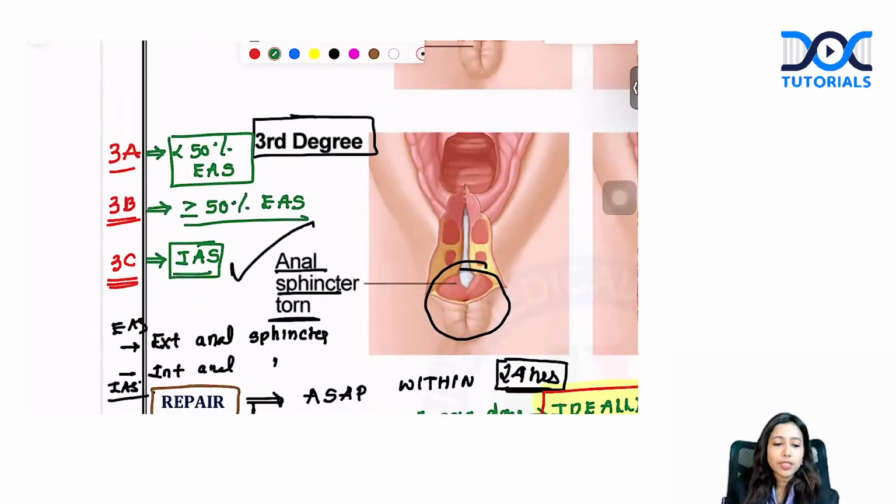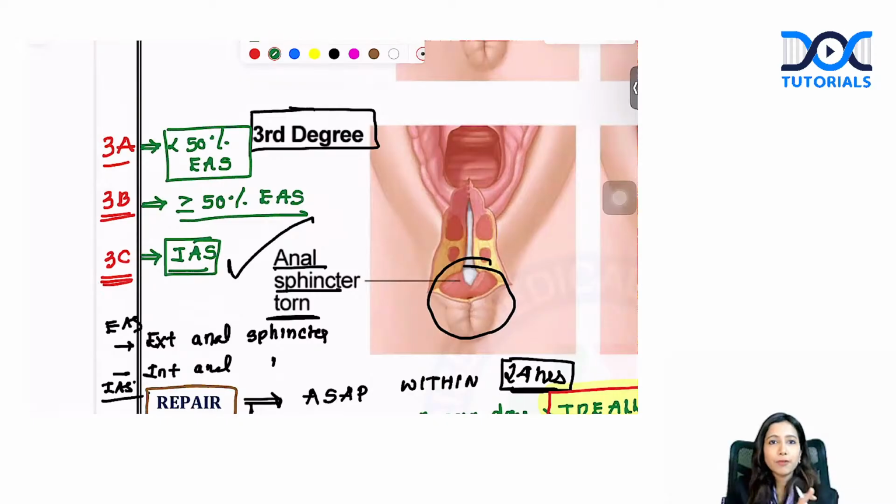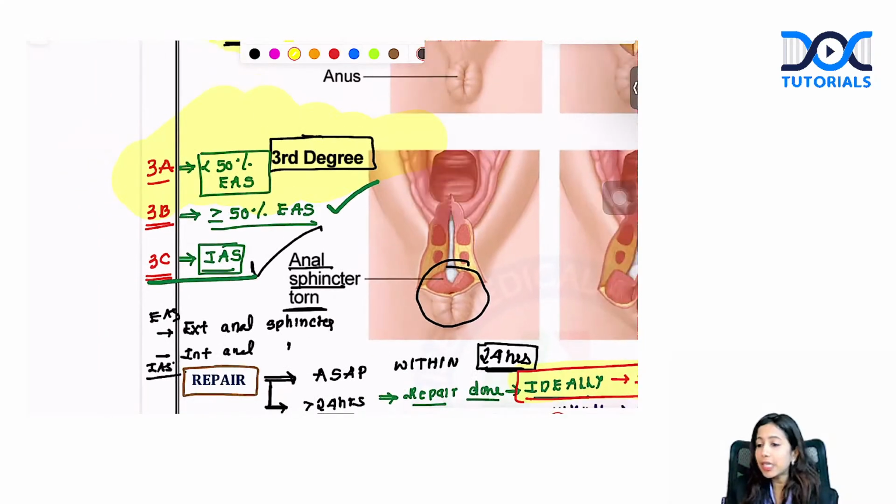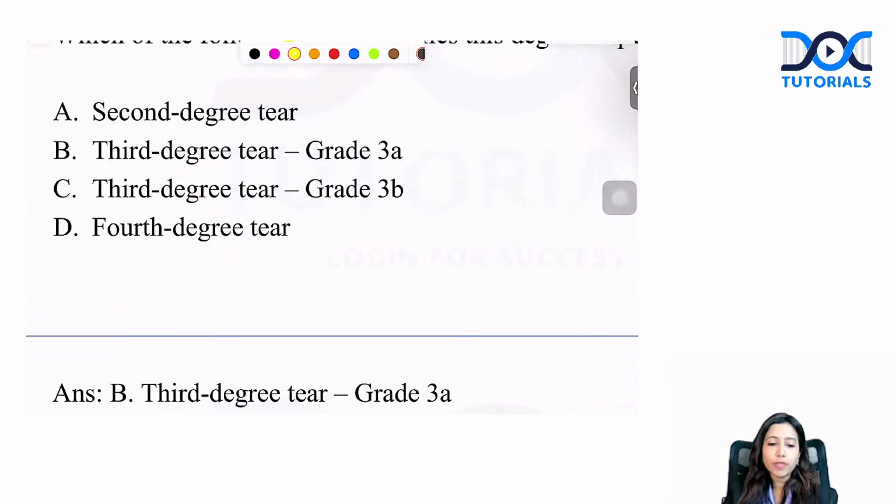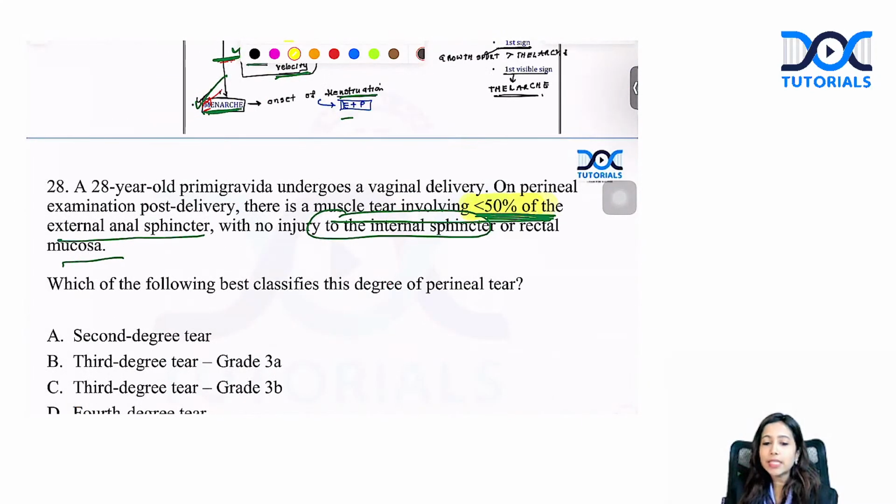Third degree is further subdivided. 3A means less than 50% of external anal sphincter. 3B means more than or equal to 50% of external anal sphincter. And 3C means internal anal sphincter. What is given in this question? They had given you less than 50% of external anal sphincter. So what is the answer here? It is 3A. Yes, the correct answer is 3A. 3B will be the answer if they give you more than or equal to 50% of external anal sphincter, whereas internal anal sphincter is going to be 3C.